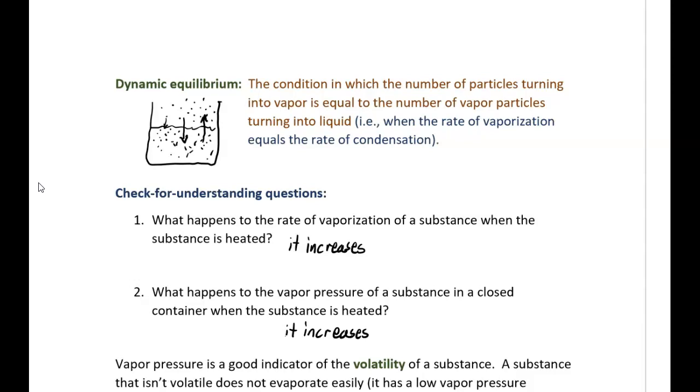Question 2. What happens to the vapor pressure of a substance in a closed container when the substance is heated? The vapor pressure is going to increase for the same reason. So when the substance is heated, more of the particles that we call liquid will be changed into particles that we're going to refer to as vapor. An increase in vapor particles means there will be more collisions with the surface of the liquid. More collisions is a greater force applied to the surface of the liquid, and that means a higher vapor pressure.